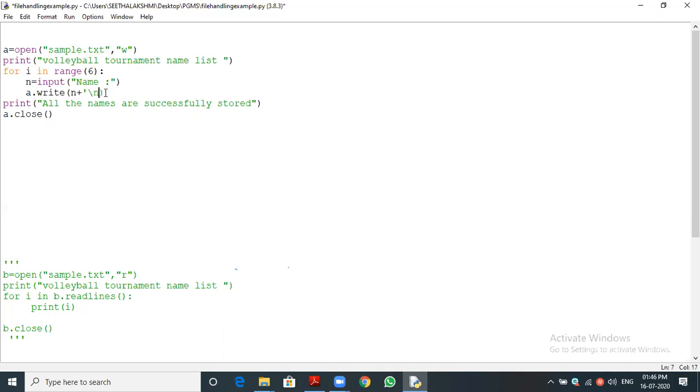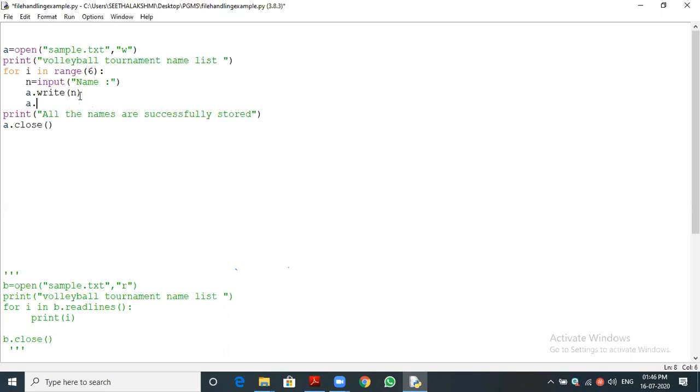For example, I am omitting it to avoid confusion. A dot write, I'm just giving the slash n for the next line, for a new line. Now I'm storing the data 6 times. Finally I'm printing a message that all the names are successfully stored. Final thing, a dot close, I'm just closing the file.